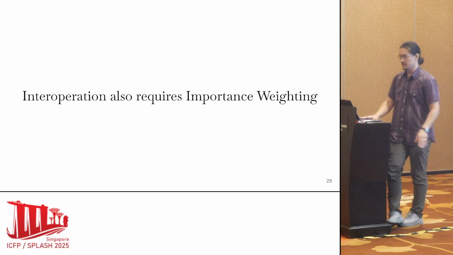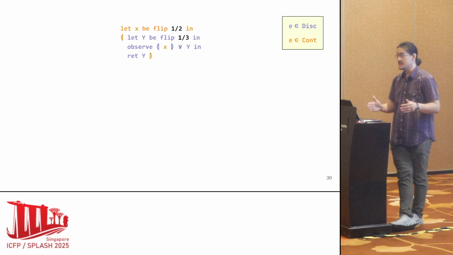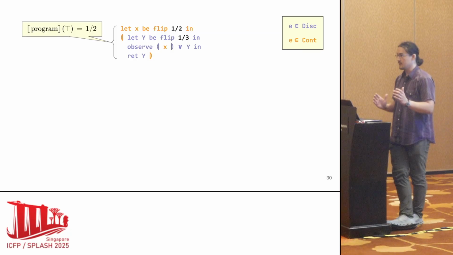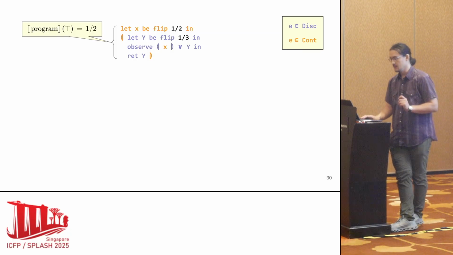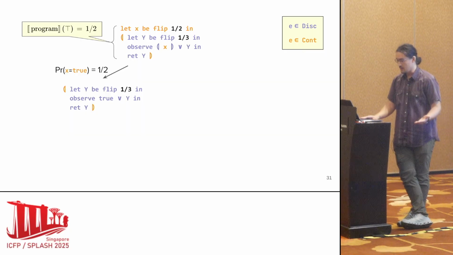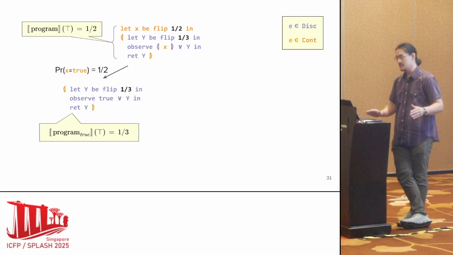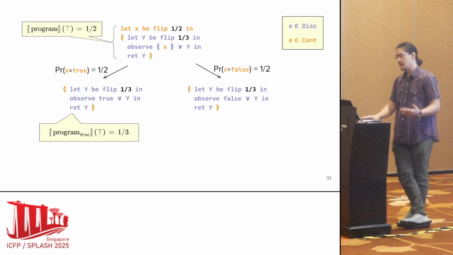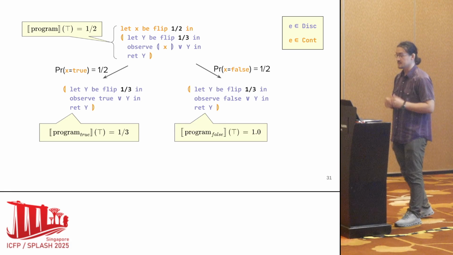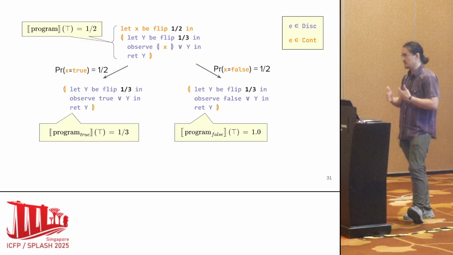We also require this thing called importance weighting. So here's that same program that I showed you before. And the semantics of this program is 1/2. But what we've done is we've introduced more boundary expressions to make this more exciting. On line 1, we're going to, 1/2 of the time, sample x to be true. And we'll produce this Disc program. And the semantics of this program is that we're interested in the probability of y, which is 1/2 in this case. The other half of the time, we're going to sample x to be false. And here, the resulting program has the semantics of 1 because we're interested in the probability that y is true, given that y is true.